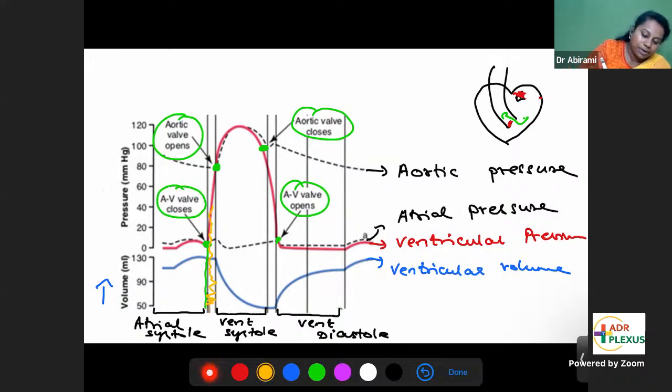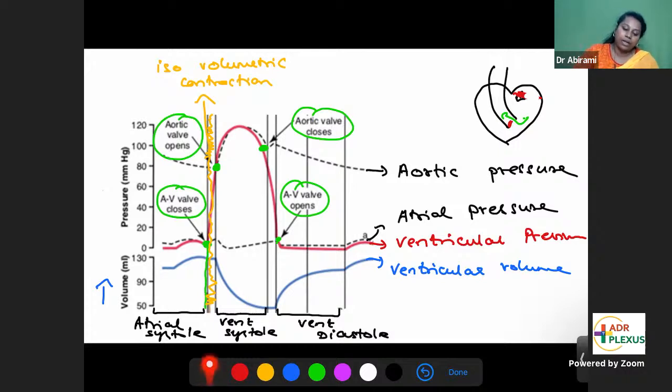So during this period, between AV valve closure and aortic valve opening, when both the valves are closed, that small phase is called isovolumetric contraction phase, because the volume inside the ventricles is not changing. That is followed by opening of the aortic valve, ejection, aortic valve closes, AV valve opens.